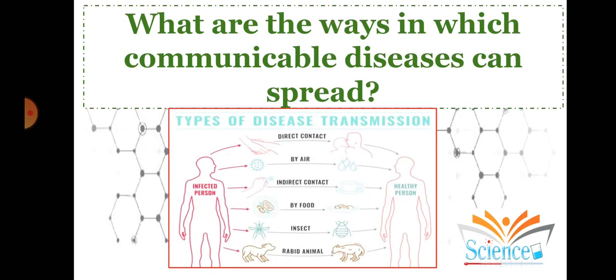Now, what are the ways in which communicable diseases can spread? Communicable diseases can spread through contaminated air. They can spread through water and food. So if the water, food, and air are contaminated, then there are high chances that you will suffer from a communicable disease.